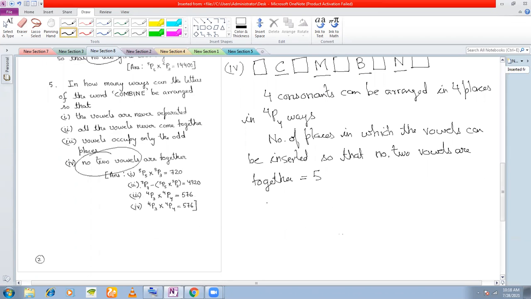How many vowels? 3 vowels. So 3 vowels can be arranged in 5 places in 5p3 ways.